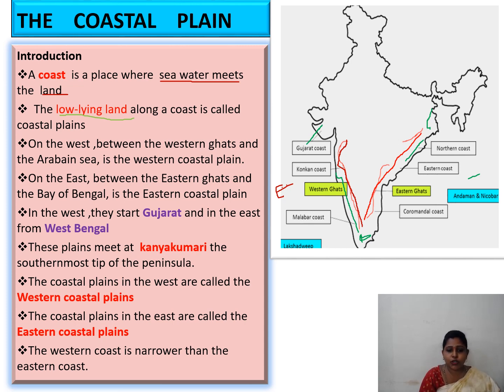The western coastal plain is narrower than the eastern coastal plain. Here you can see the eastern coastal plain, the line has come up and slants a little bit in the east. But in the west you can see it is narrow.